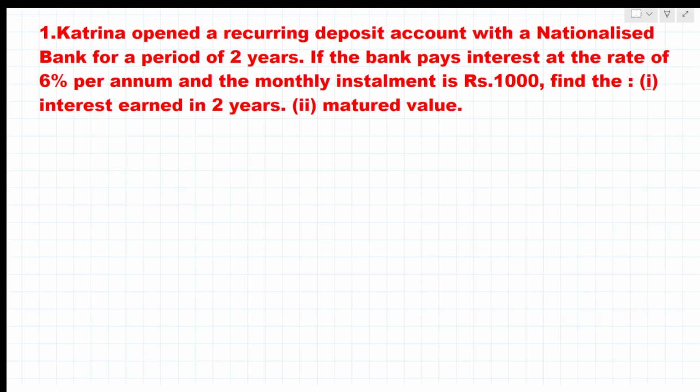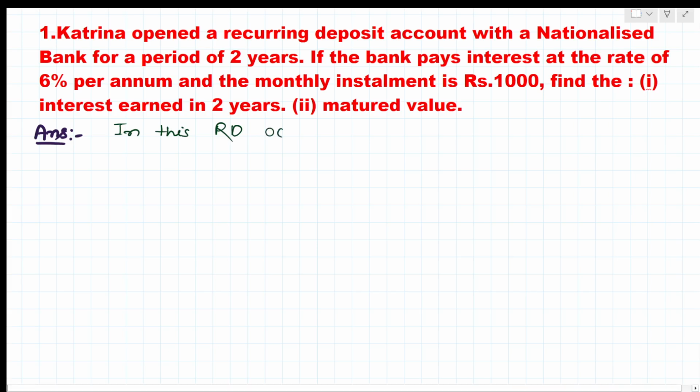How can we solve this? We'll use the formula. In this recurring deposit account, in short RD, what can we observe, what things are given?